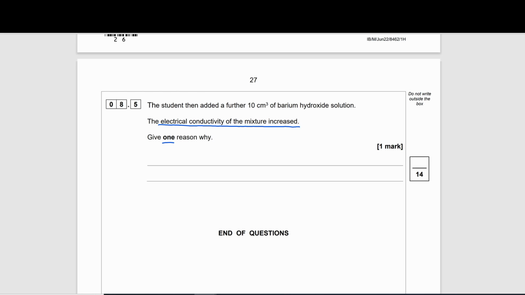So what is being provided now from this solution are Ba 2+ ions, it's 2 plus because it's in group 2, and hydroxide ions. If these are provided in an aqueous solution, they are going to be free to move and allow the charge to be carried. So we can say that the barium and hydroxide ions are free to move and carry the charge.